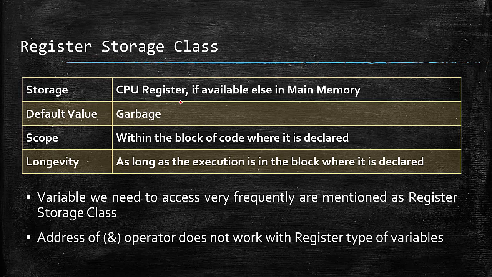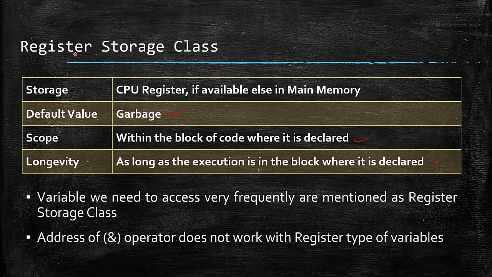The scope is also the same as the automatic storage class, within the block of code where it is declared, and the longevity is similar to the automatic storage class, means as long as the execution is within the block where it is declared. So the only difference between register storage class and automatic storage class is the storage where the variable will be stored. So let us take an example and see.